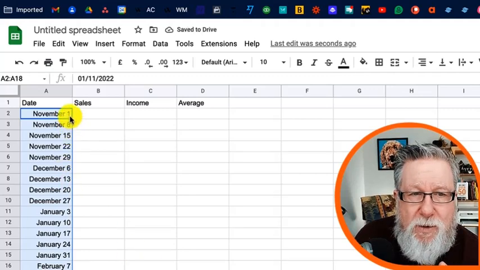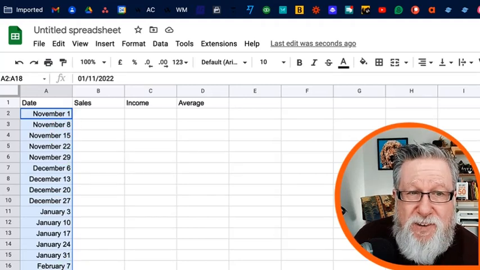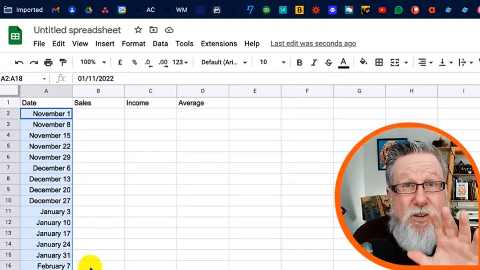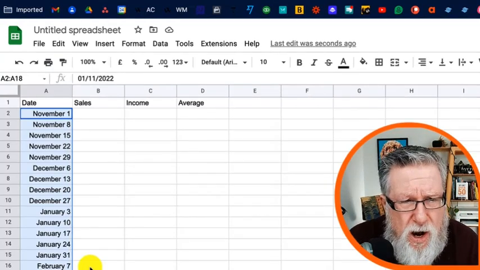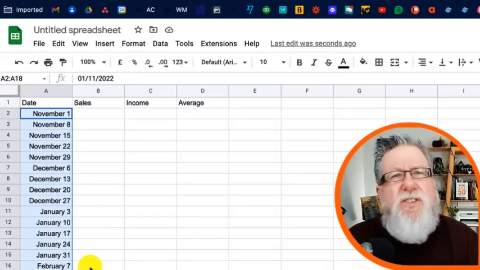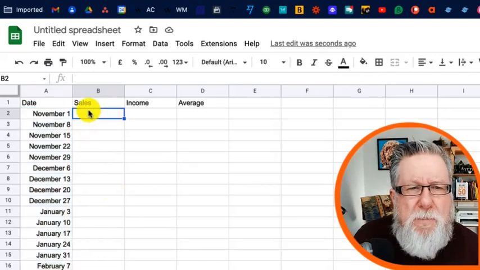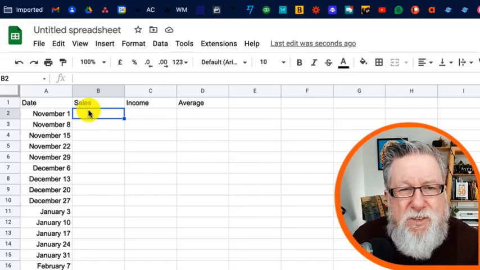It recognizes that we want every 7 days for it to be the date, once a week, and it fills in the range based on that every 7 days. Isn't that amazing? That shows you the built-in intelligence of the spreadsheet. And all of these features are built to help us be more efficient in the management and manipulation of our information. So let's leave this at once a week. And let's say in week 1, I'm going to fast forward the video now. I'm going to enter in some sales numbers and some income for this range of dates.